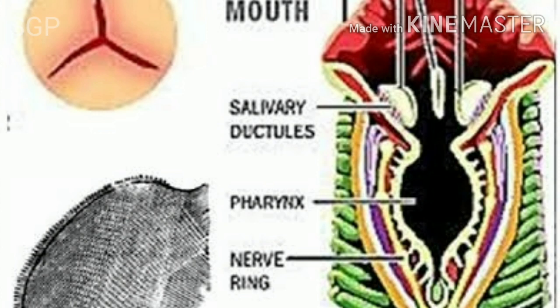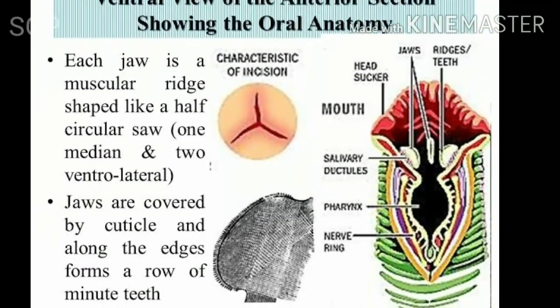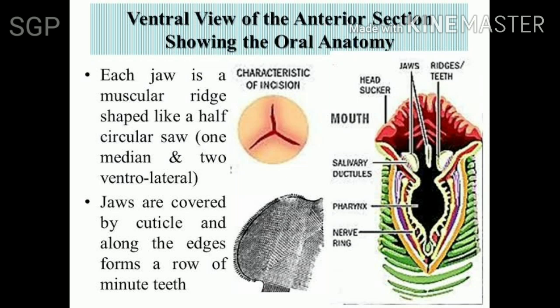This hirudin is a chemical substance that prevents the coagulation of blood. Coagulation is nothing but the clotting of blood. To prevent the blood from clotting, the salivary glands secrete this hirudin substance from the leech's pharynx.